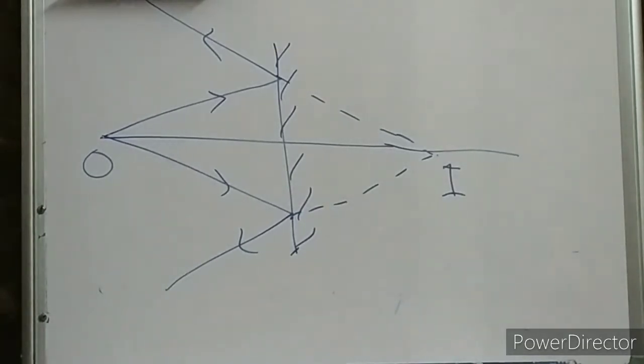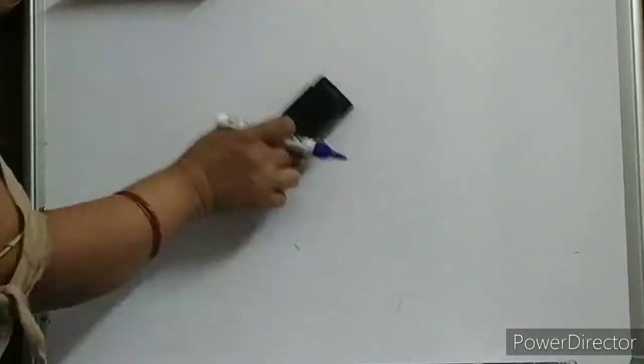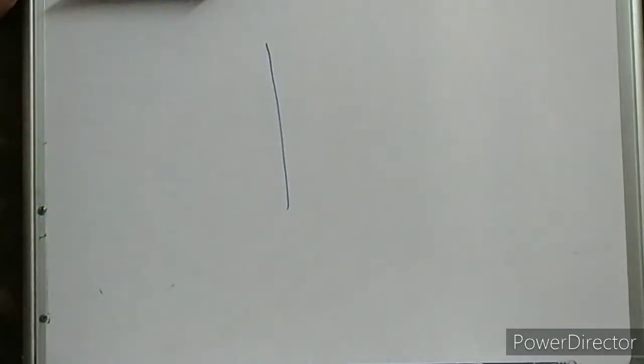I know you have seen all the proofs and conditions of image formation in class 8th, I think. Still, I want to discuss those things, not in detail. We'll see the proof now.